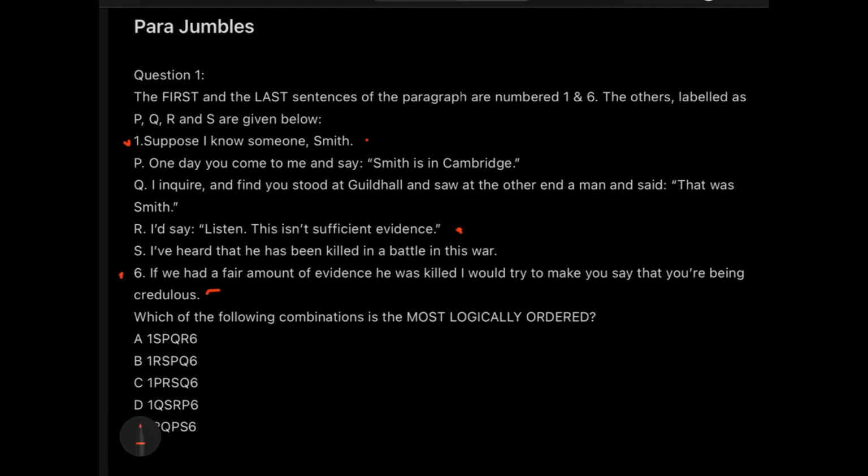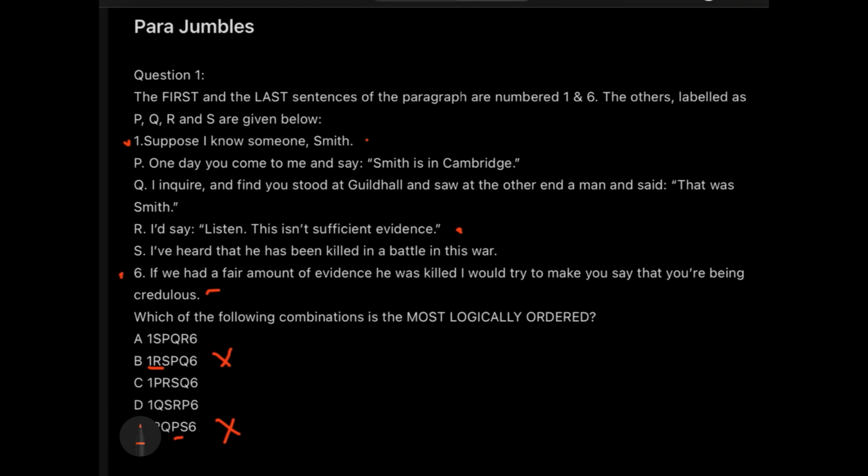And if 1 can never be succeeded by R, option B goes, and I should also tell you that option E also has 1RQ. So option E and option B are gone, because they start with 1R. Now the crowd is less. You have 3 options to decide from. So the game became easy.